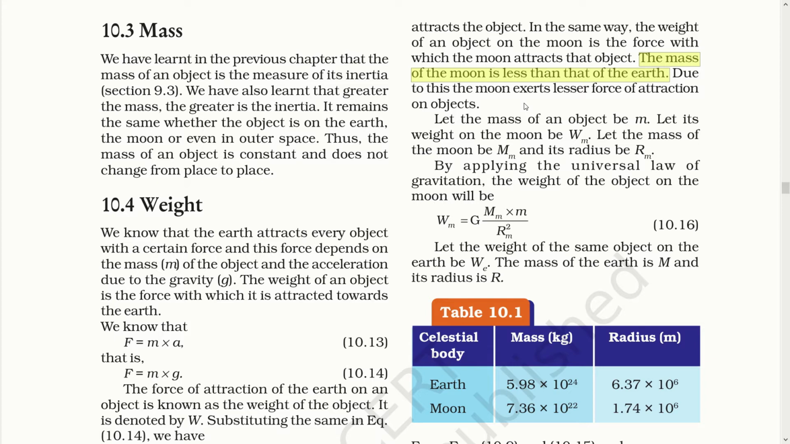Let the mass of an object be m. Let its weight on the moon be Wm. Let the mass of the moon be mm and its radius be rm. By applying the universal law of gravitation, the weight of the object on the moon will be Wm is equal to G mm into m upon rm square, whereas the weight of the same object on the earth would be We. The mass of the earth is M and its radius is R.